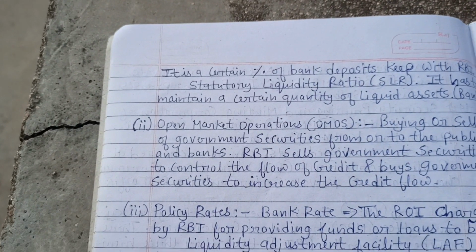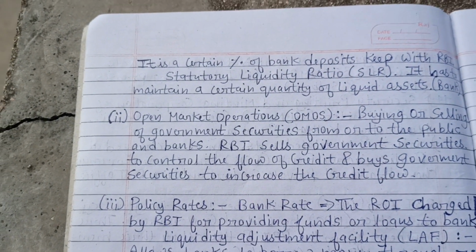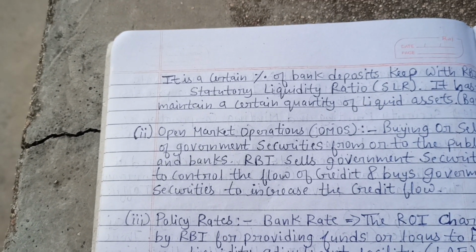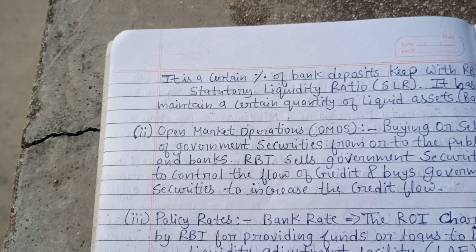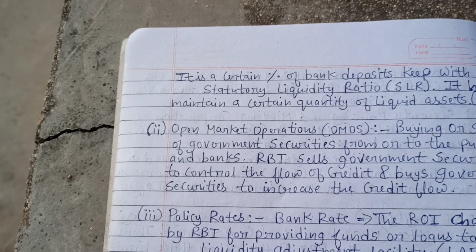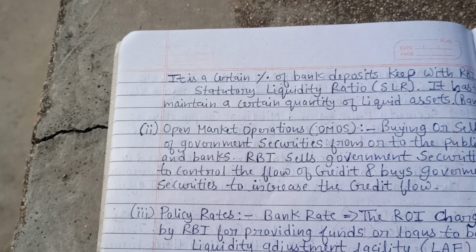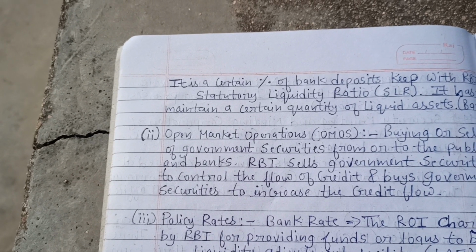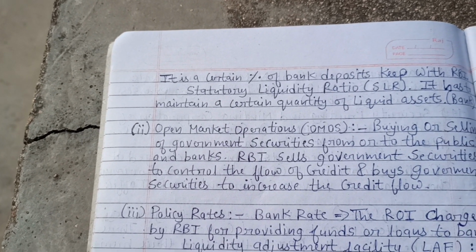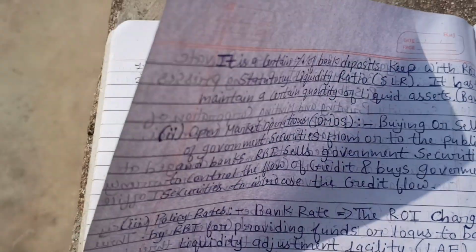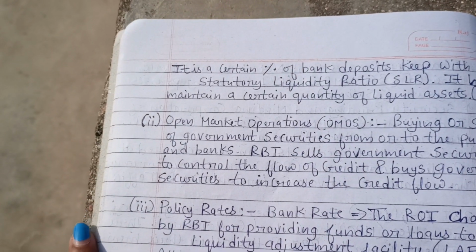Okay, so the second is open market operations, OMOs. It is the buying or selling of government securities from or to the public and banks. RBI sells government securities to control the flow of credit and buys government securities to increase the credit flow. So the government securities की जो buying और selling होती है public से, उसको हम open market operations कहते हैं.